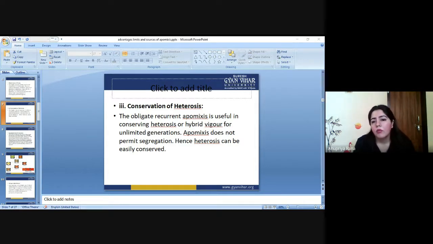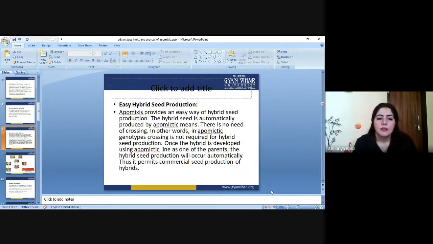So at that time we do the practice of apomixis, because apomixis does not permit segregation. So in the process of apomixis, what happens? The genes do not segregate, meaning the genes do not get wasted. So that's why we can conserve the particular gene or particular dominant character which we want in a particular fruit, crop or any seeds that we wanted to conserve, through apomixis.